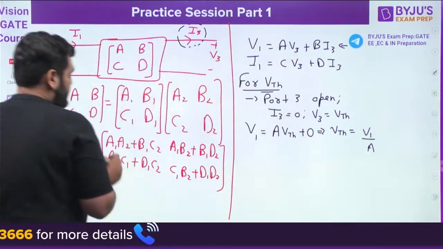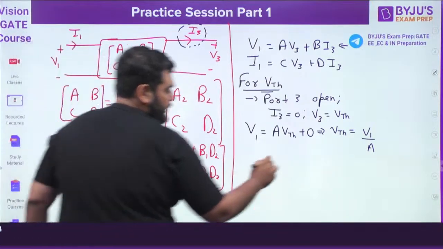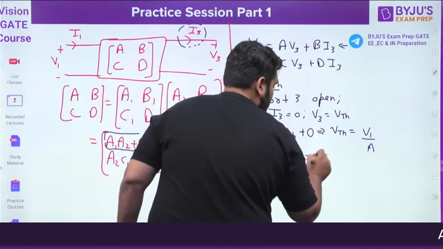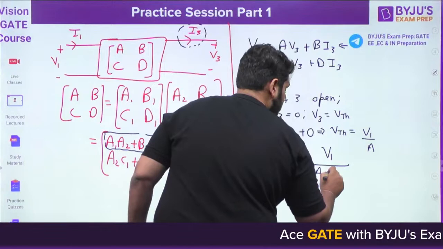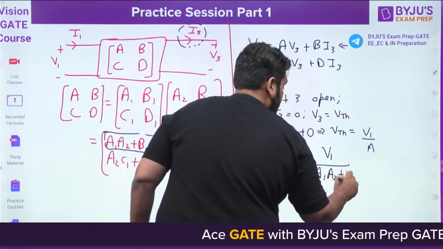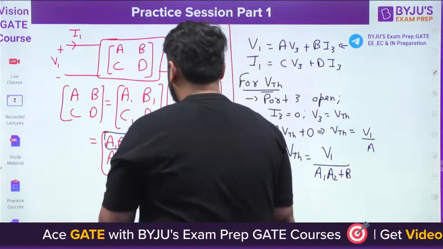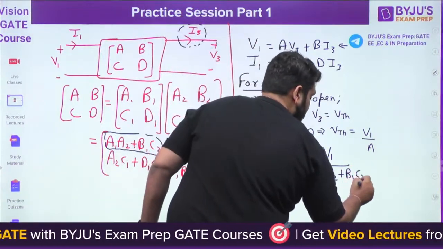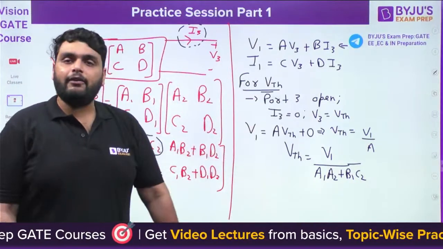Now what is A? A is actually this. So VTH comes out to be V1 divided by A1 A2 plus B1 C2. One second. Yes, B1 C2. The VTH comes out to be V1 divided by A1 A2 plus B1 C2.